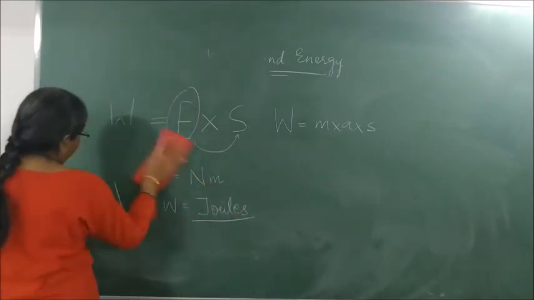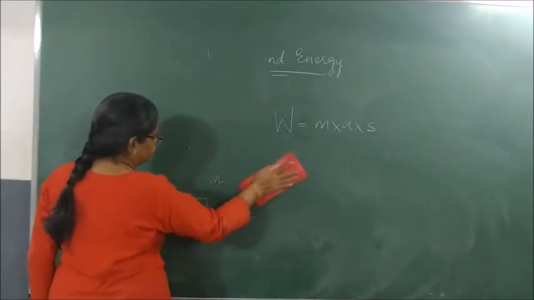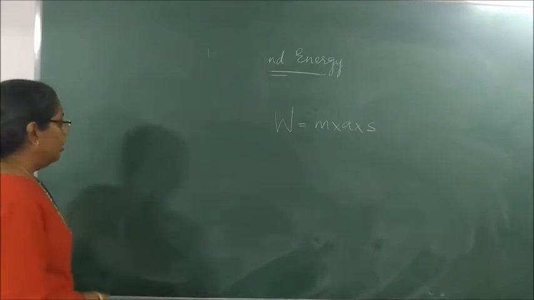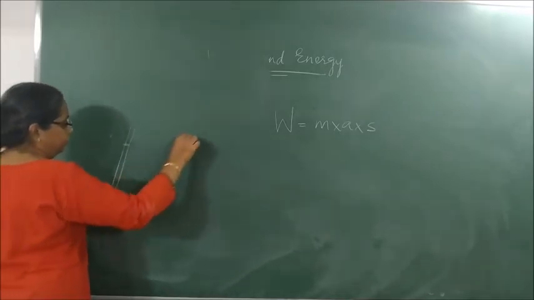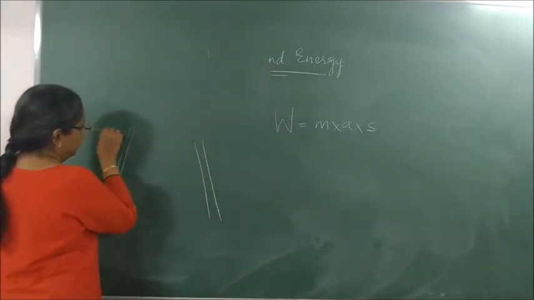So now draw this. Draw a table kind of thing on both sides.